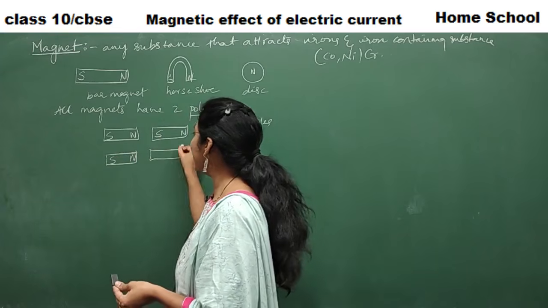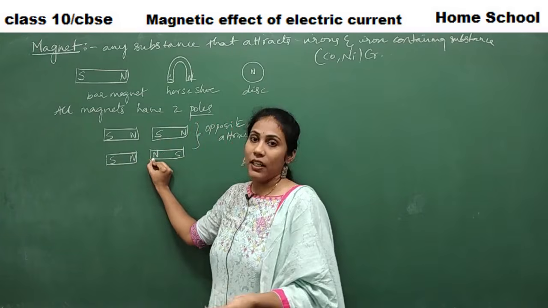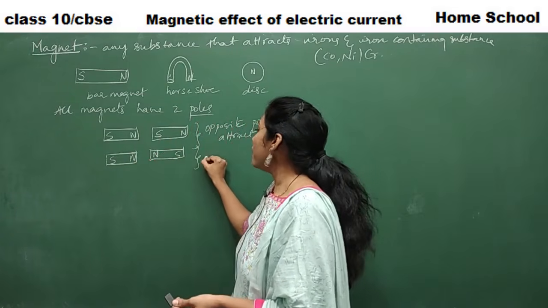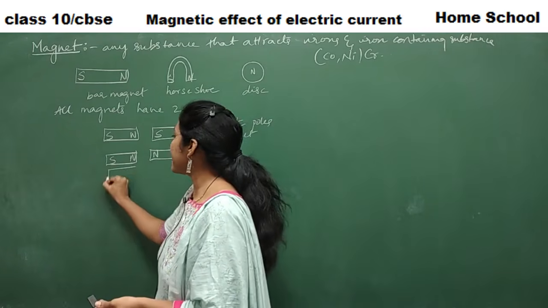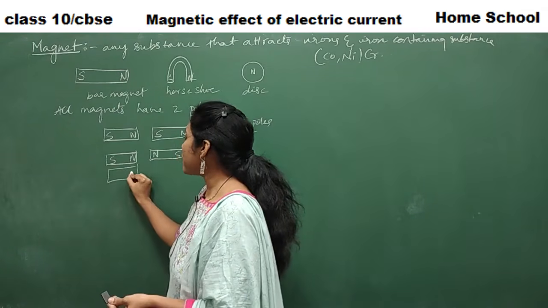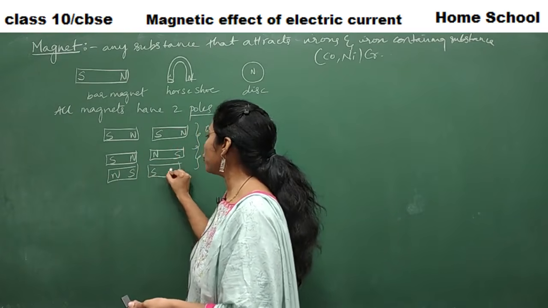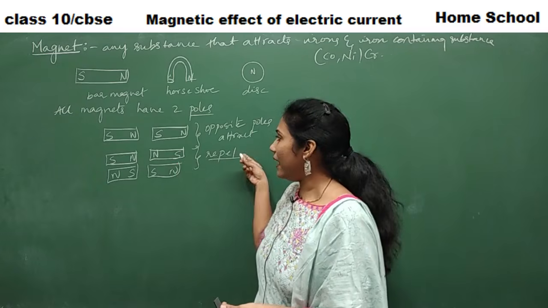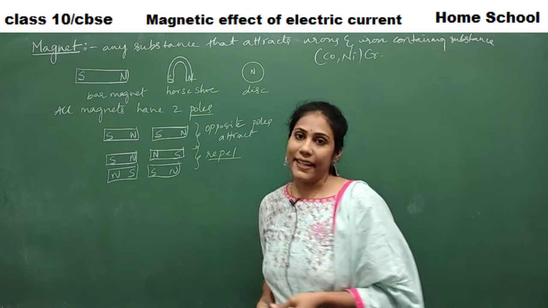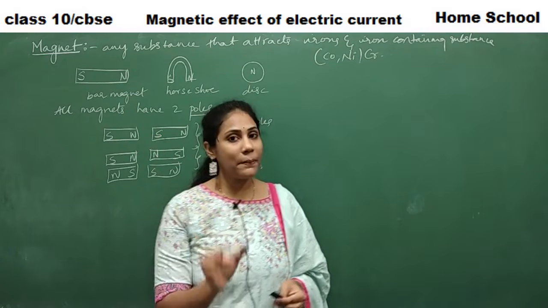Say if I place another bar magnet having North Pole, South Pole, say North Pole and North Pole, same poles always repel. Say in this condition, you will see repulsion. Even in this condition, you will see repulsion. South, North, you know, repulsion. Same poles always repel, opposite poles always attract. Clear? So this is a very, very fundamental thing everybody must know.